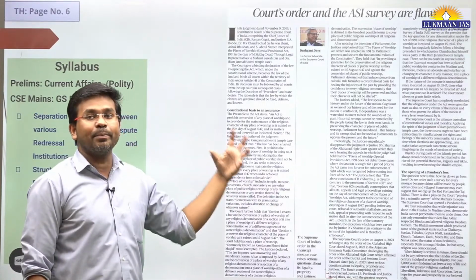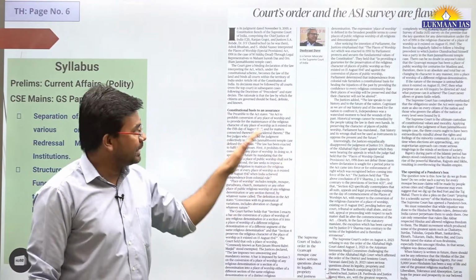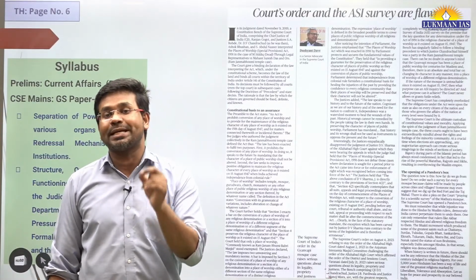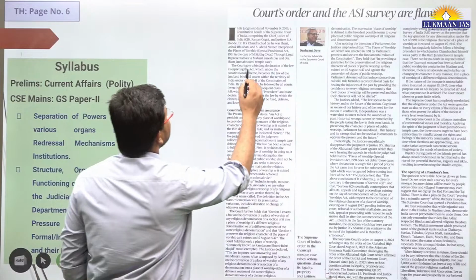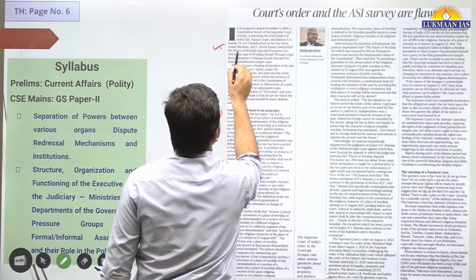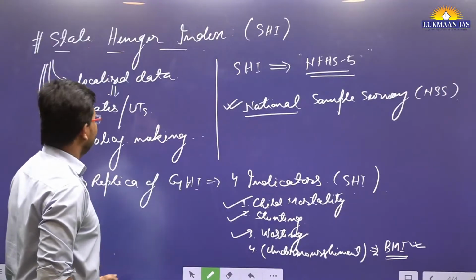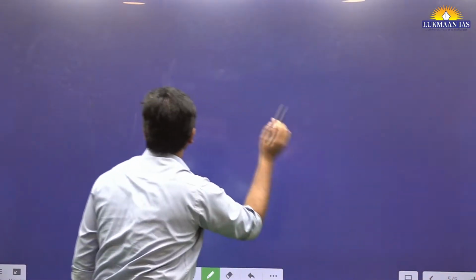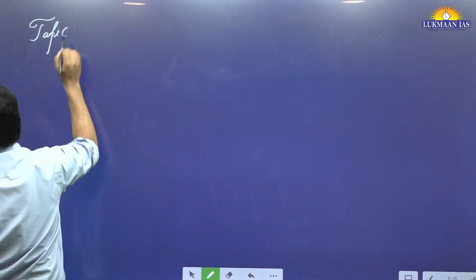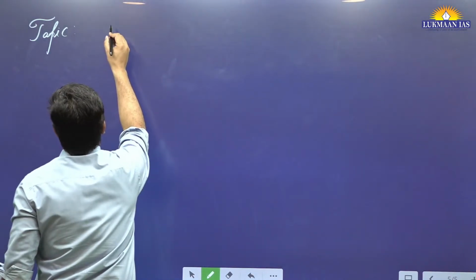This topic is very important for us to understand, because this is not only a political article, it also talks about the judiciary, how the judiciary has interpreted one of the existing laws, which is the Places of Worship Special Provisions Act 1991. Through this article you are going to understand a new perspective on various things. Court's order and the ASI survey are flawed.